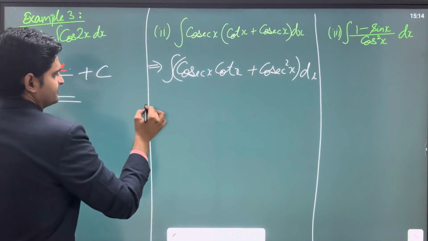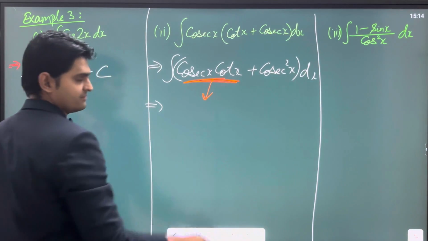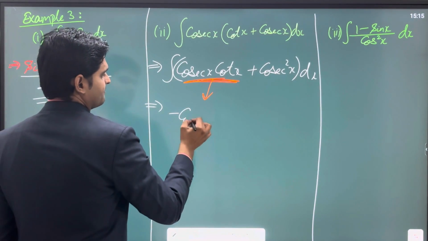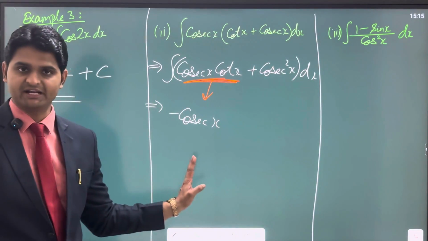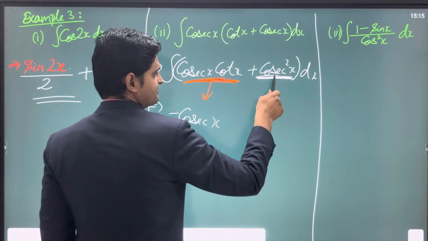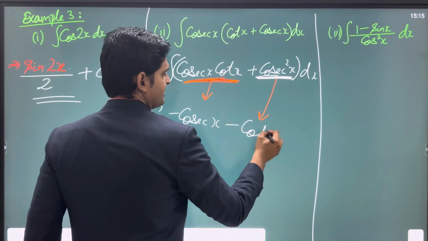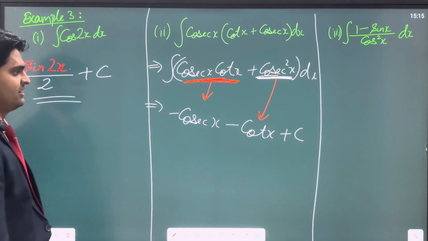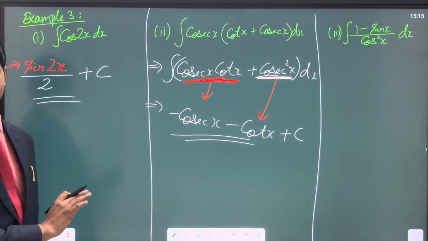So let's look further. The integration of this is what? Try to recall. Yes, the integration of this is minus of cosec x. Now what is the integration of this? Yes, you have guessed it right. The integration of cosec square x is minus of cot x, and then we'll just write plus c. If you want, you can take minus common and write it like this as well. So this is the final answer.